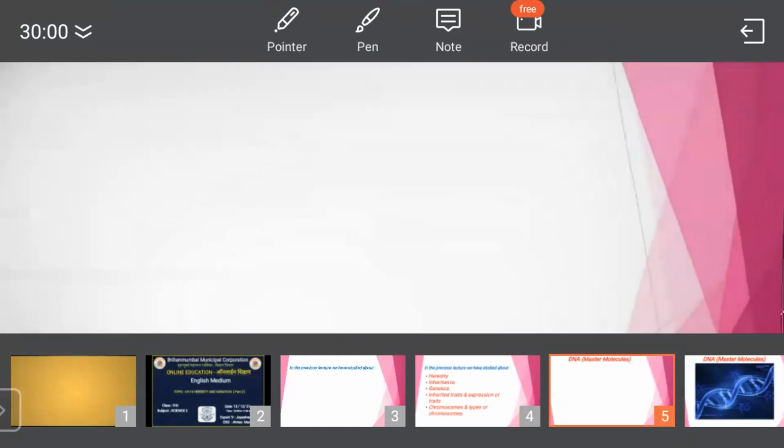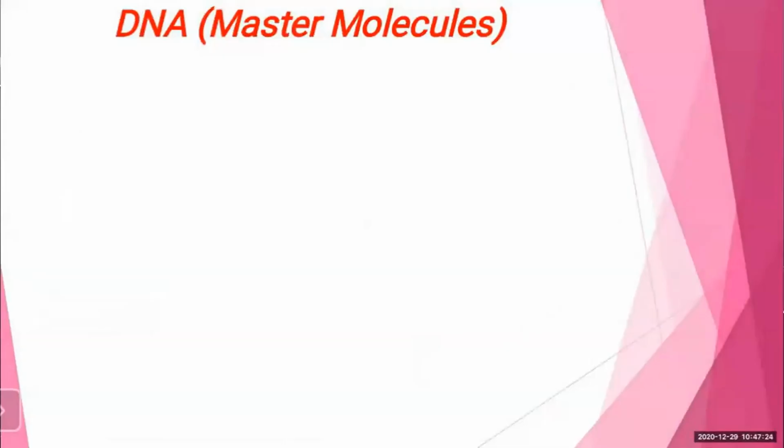Now moving to the further topic, that is DNA. I just told you that in chromosomes, what is responsible for the characteristics transferred from parents to offspring is DNA. What is the full form of DNA? The full form of DNA is deoxyribonucleic acid. Yes, full form of DNA, deoxyribonucleic acid.